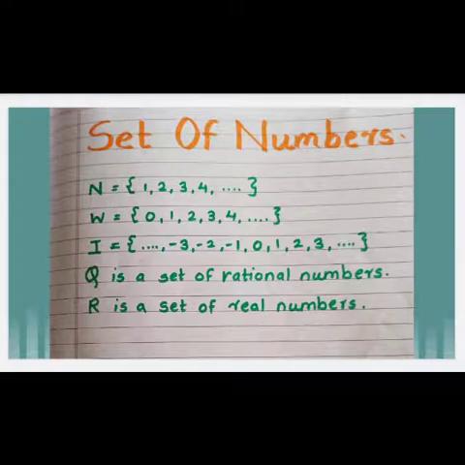Capital Q is denoted for rational numbers. So when they use the letter Q, that means it is a set of rational numbers. In the same way, capital R is a set of real numbers.